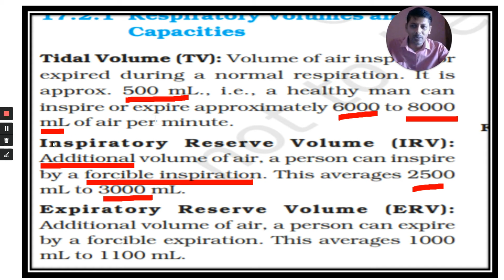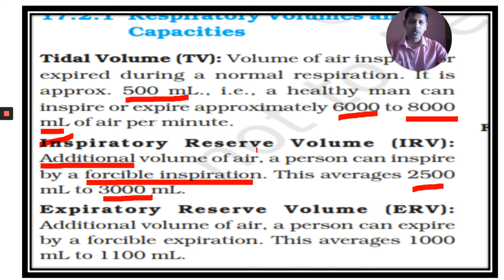This is called inspiratory reserve volume. Like petrol in reserve in a vehicle, we keep some inspiratory volume in reserve. This is used in pranayama, and at police or SI selections, when they ask you to breathe, you show your volume to the people who test you.